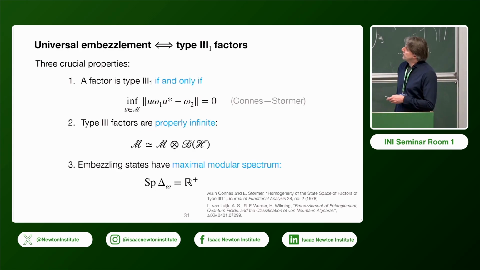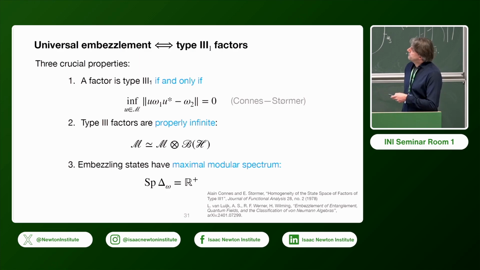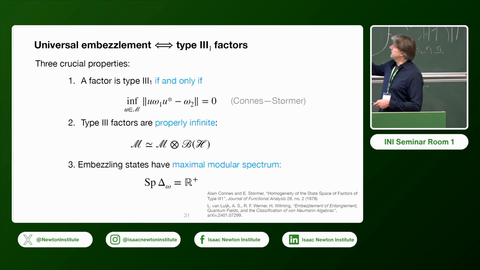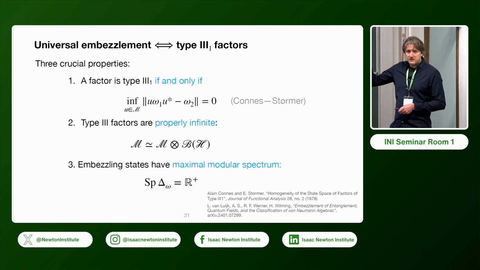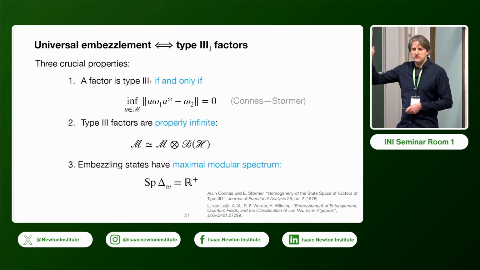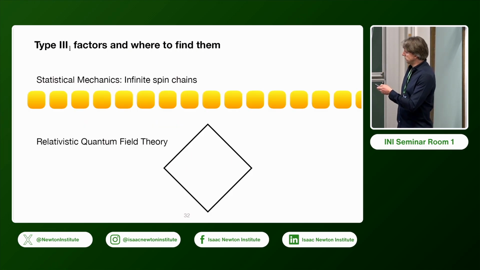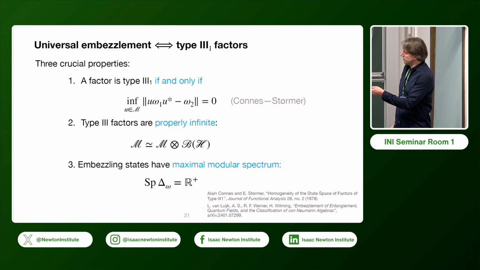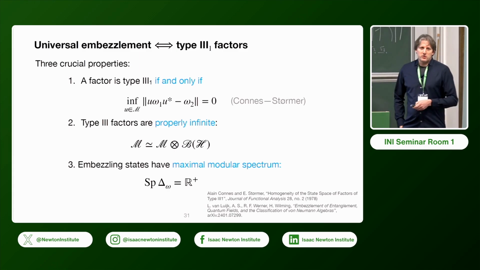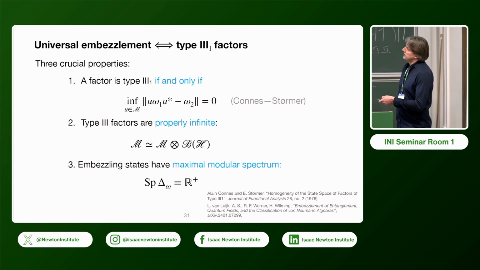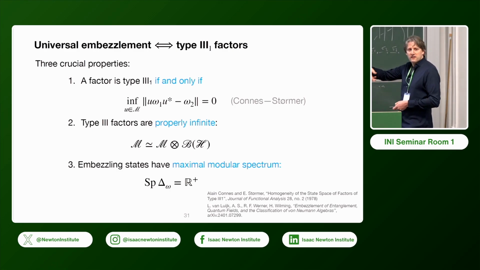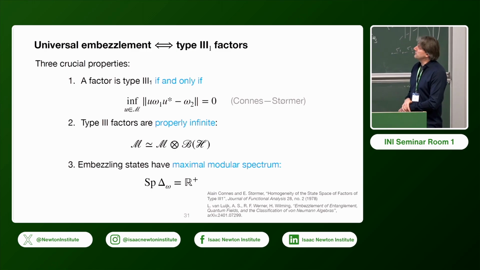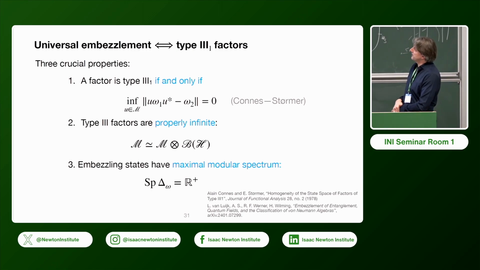But first of all, I want to also show you another way to understand this correspondence between universal embezzlement and type 3-1 factors. That type 3-1 factors are actually universal embezzling, you can basically guess from the outset, because if you know this result by Kohn and Störmer about the homogeneity of the state space, and you realize that type 3-1 factors are properly infinite, then of course the universal embezzling property for type 3-1 factors immediately follows.